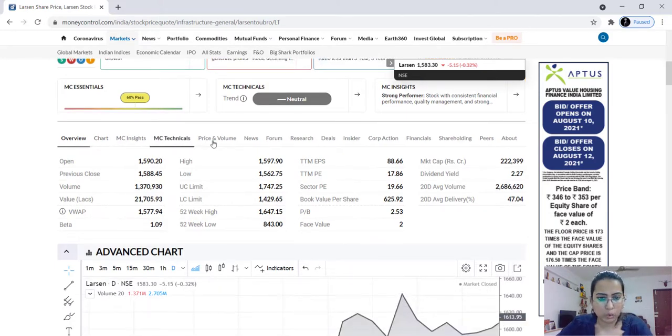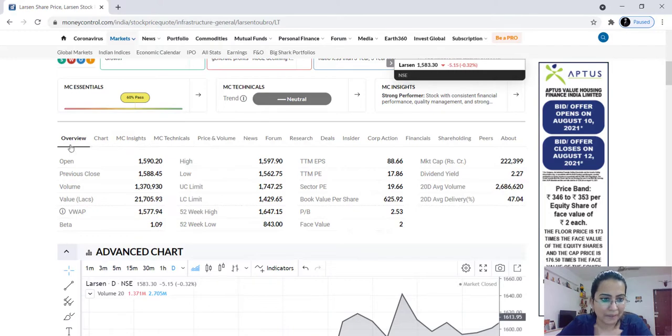So likewise guys, there are so many other tabs. I will try to cover these one by one in various classes, because it makes no sense if I scroll you through all these points in one go and you will not understand half of it. Like even in this case, you have not understood EPS, PE and these percentages. So it's better that I cover all this one by one slowly in my upcoming sessions.